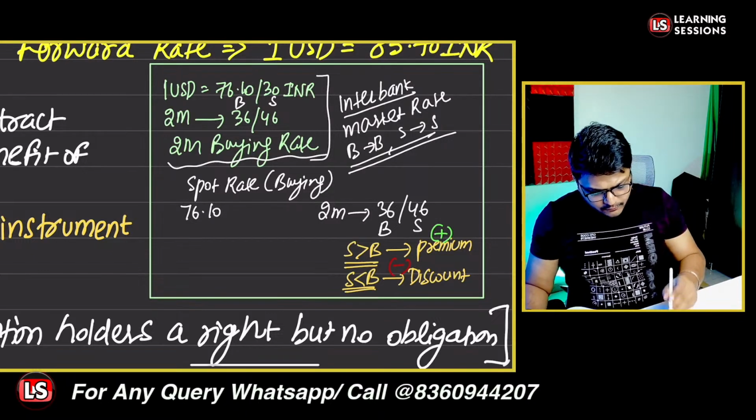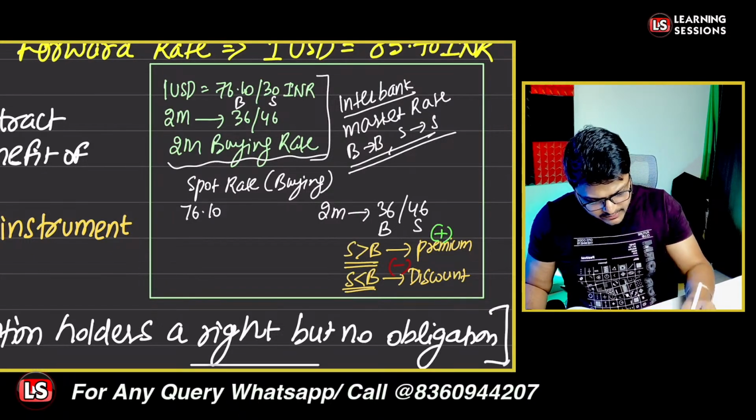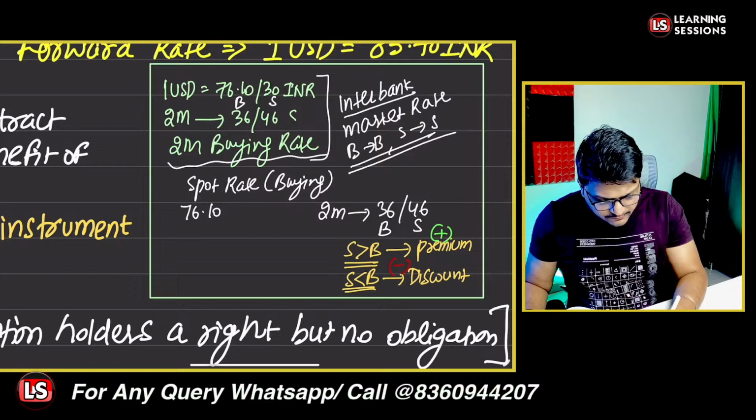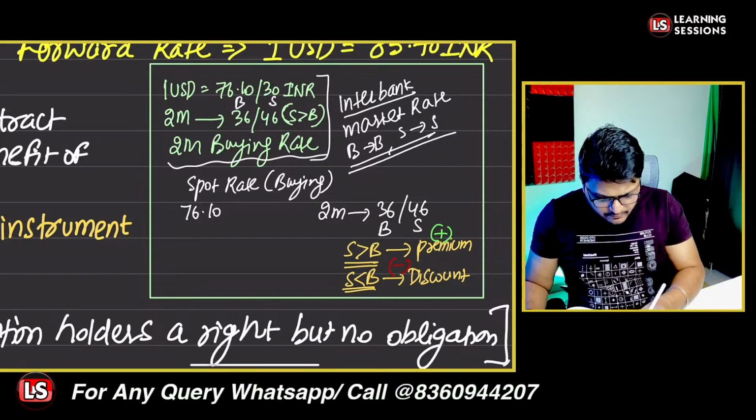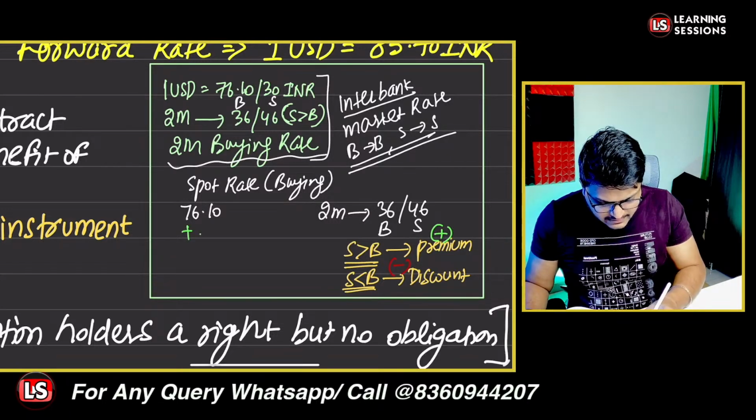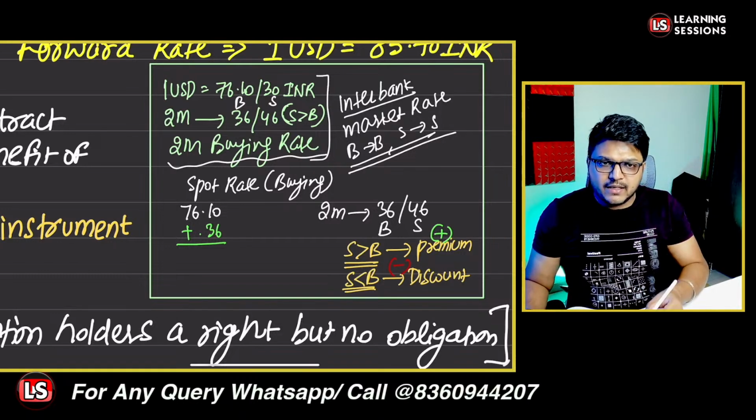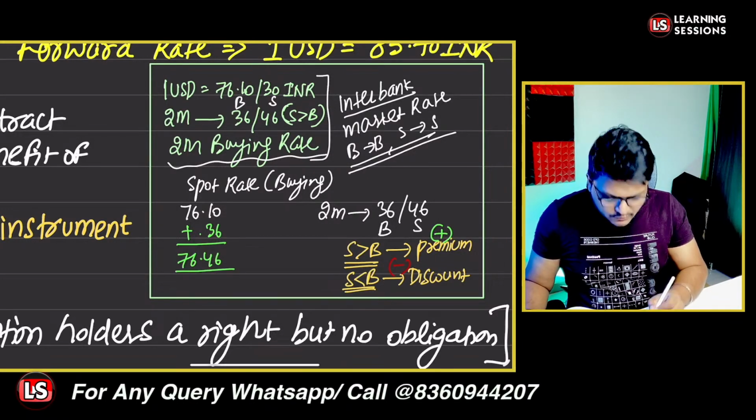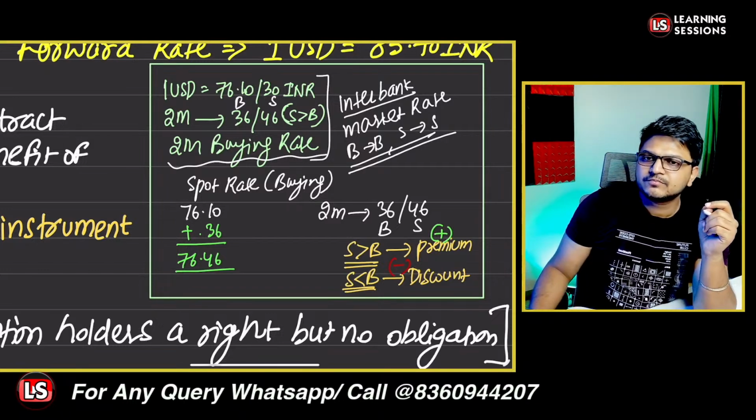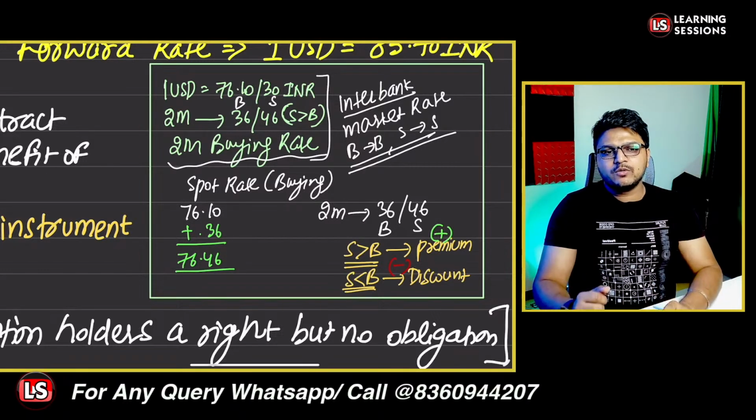Okay, so we'll be going for the same. Over here the currency is available at premium because the selling forward points are greater than the buying forward points. Now if the currency is available at premium, we'll be adding the buying forward points, that is 0.36 is to be added, so it will be 76.46 over here, which will be the answer. Okay, is this point clear to you? So that will be the answer.